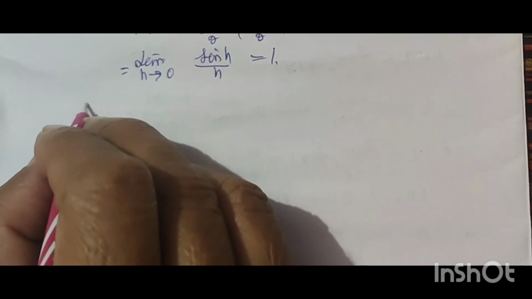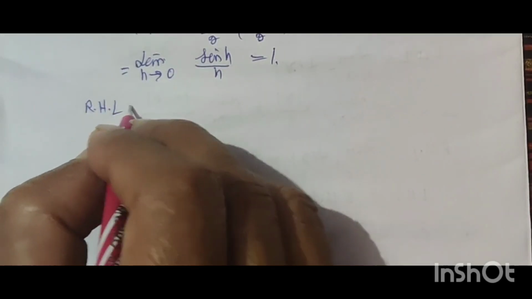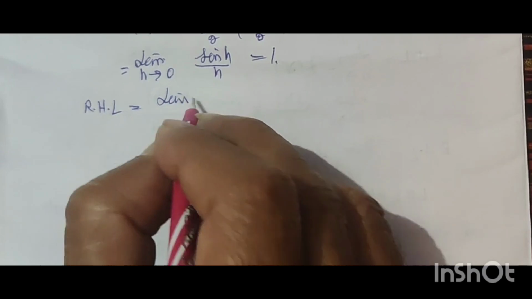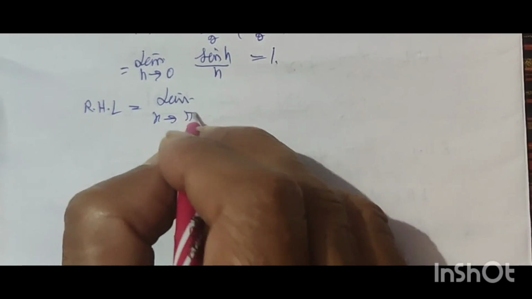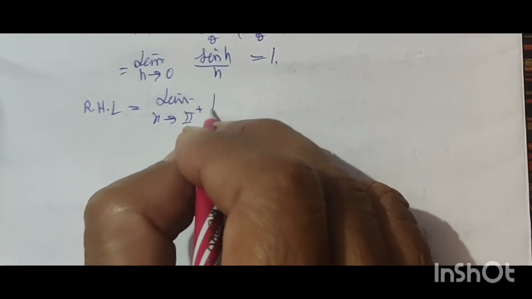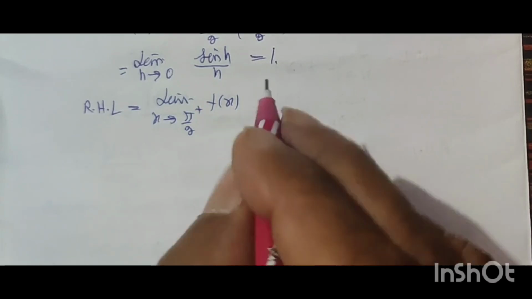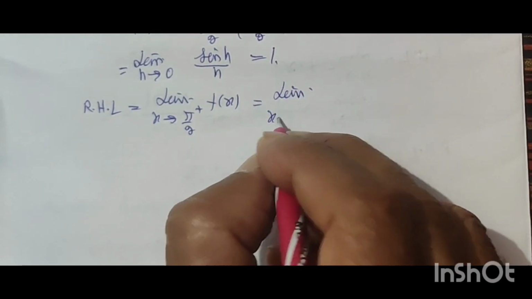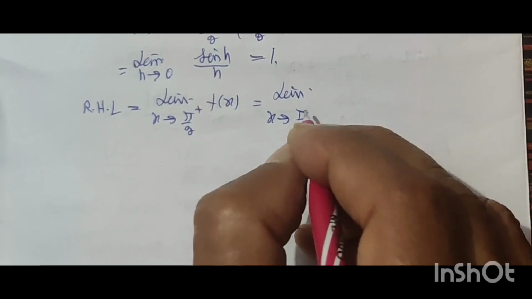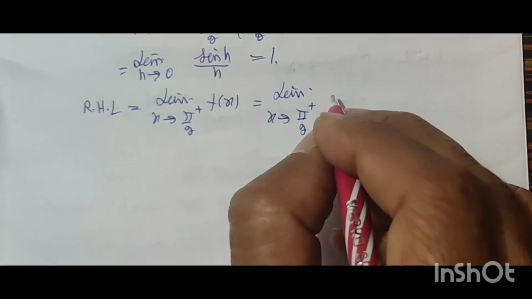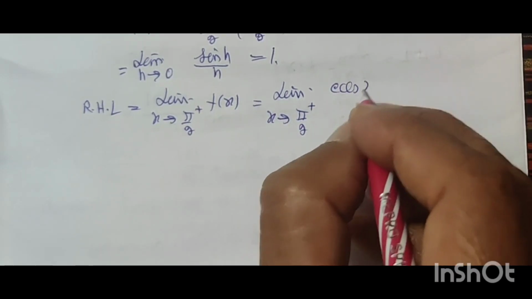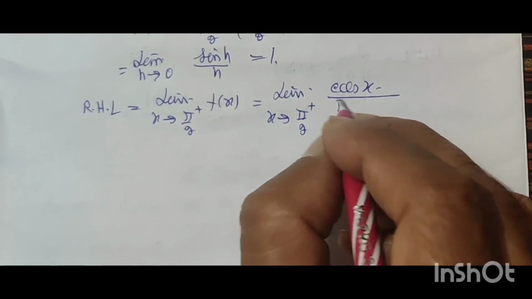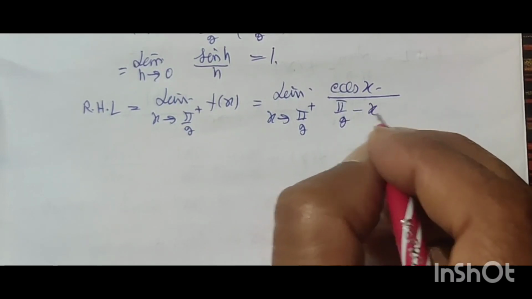Now right hand limit, x tends to pi by 2 positive f(x) is equal to limit x tends to pi by 2 plus cos x upon (pi by 2 minus x).